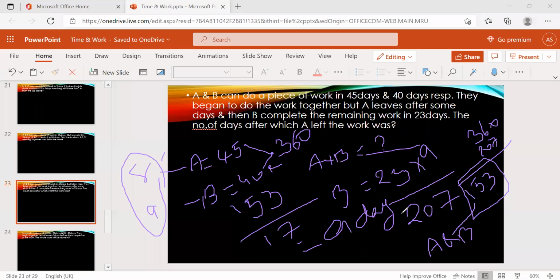So A worked for 9 days. After that, A left the job and B alone did that work in 23 days. Based on that, we can find the relationship between the speeds of A and B. Clear? Guys, everyone clear?